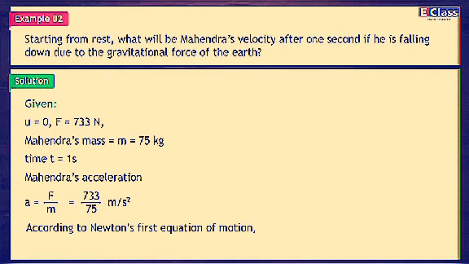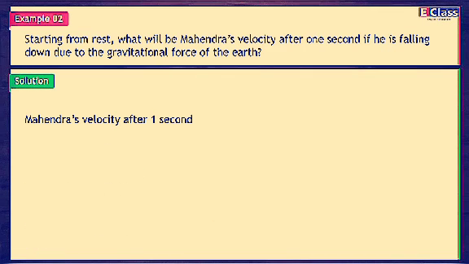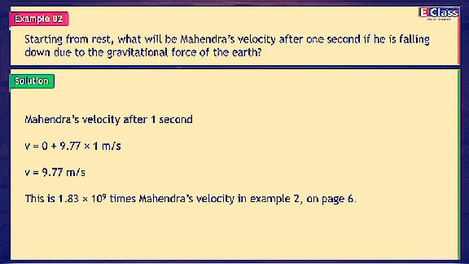According to Newton's first equation of motion, v = u + at. Mahindra's velocity after 1 second, v = 0 + 9.77 × 1 m/s. v = 9.77 m/s.